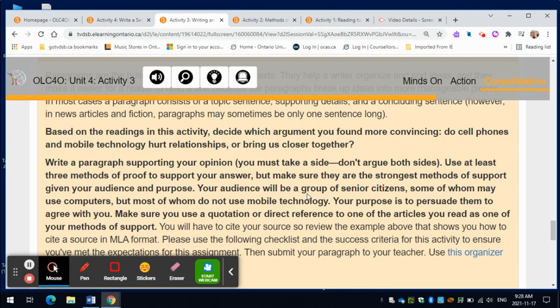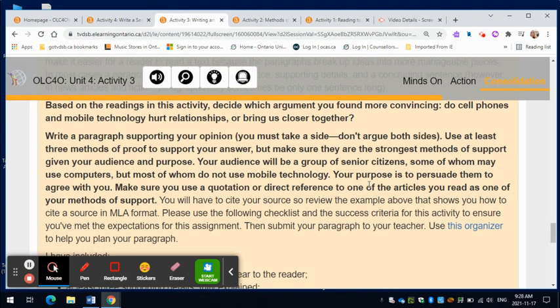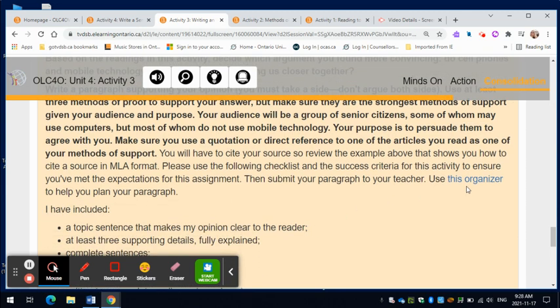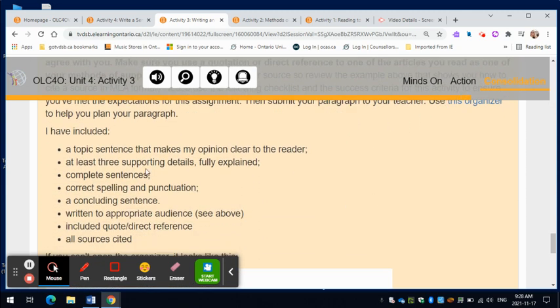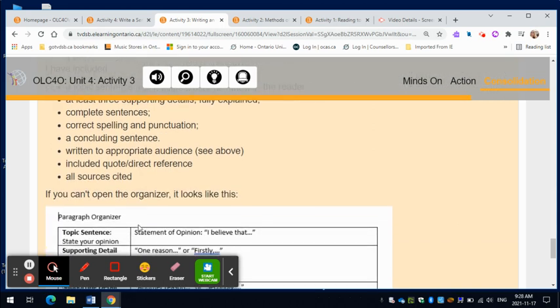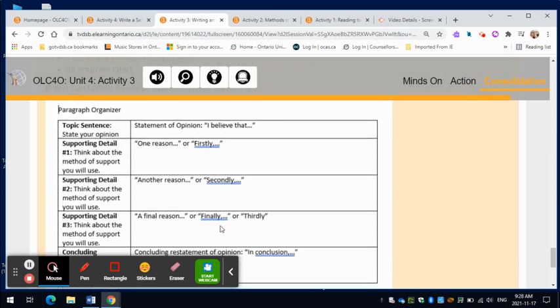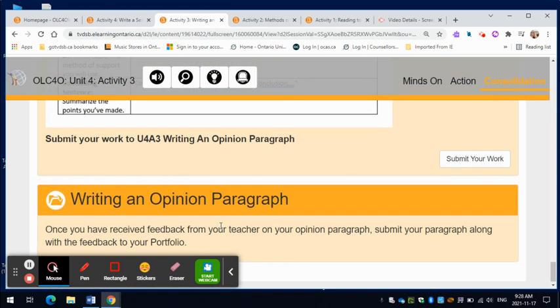Your audience will be a group of senior citizens, some of whom may not use computers, who may use computers, but most of whom do not use a cell phone. So your purpose is to persuade them about your opinion. You can use an organizer to help you, but make sure you have all of these things in your paragraph. And here's the organizer again if you can't open it up.